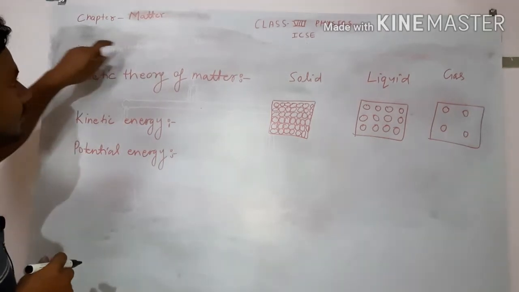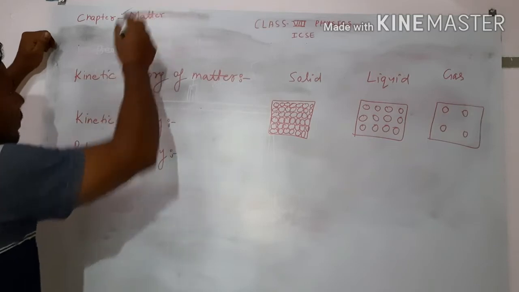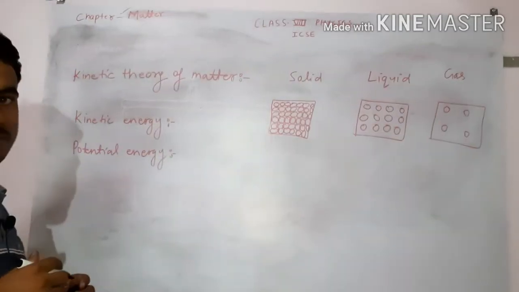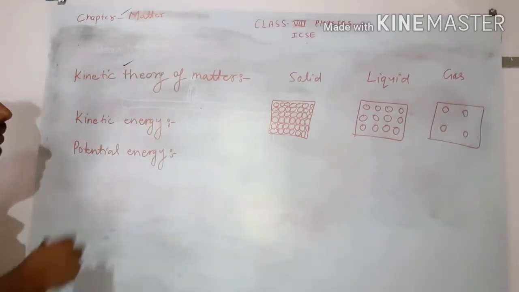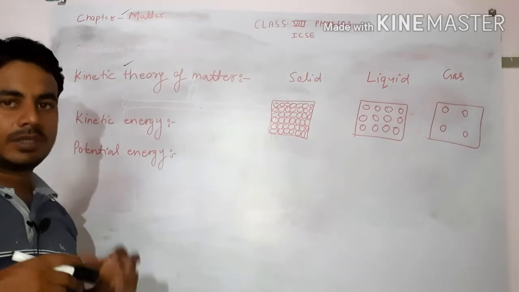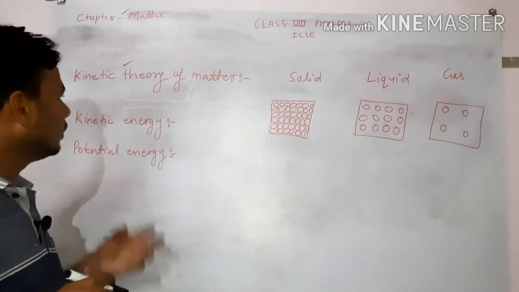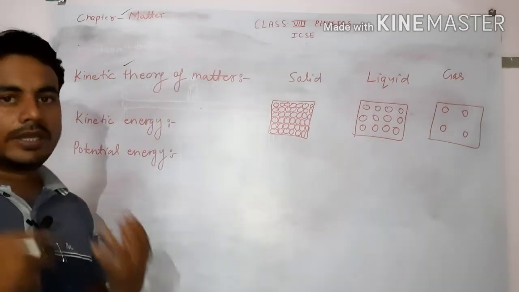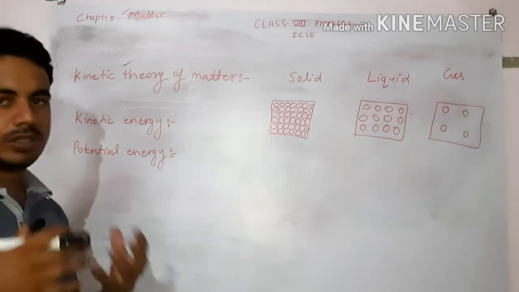Today we will learn class 8 physics, first chapter matter, in which we will study about the kinetic theory of matter. What is the kinetic theory of matter? So we know that all matter is made of small particles like molecules, atoms and ions. Also, these atoms or molecules are in motion.